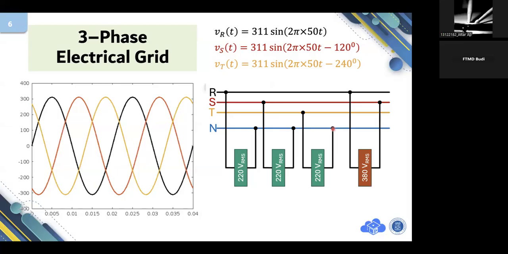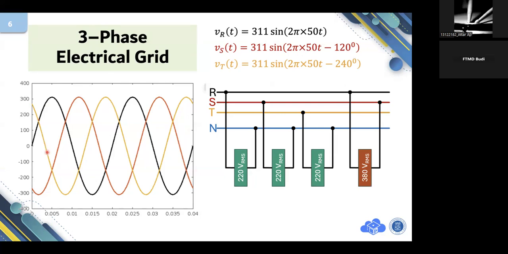If you plot them together on one plot, there will be three signals as appears on my screen here. The black one corresponds with R, the red one corresponds with S, and the yellow one belongs to T.